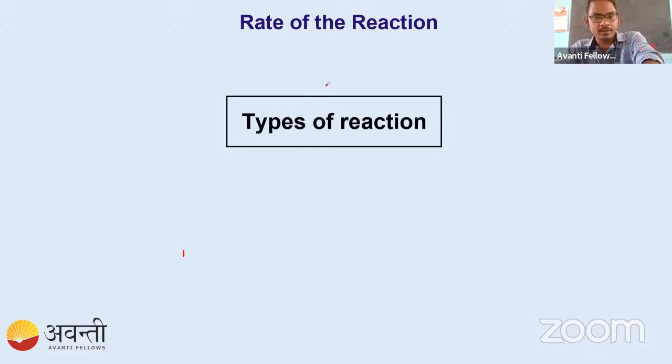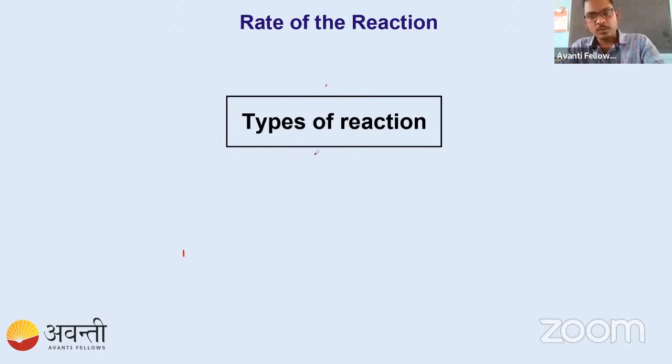Now let's see the rate of reaction. Rate means speed of the reaction. The speed may be different, na? Like if you are comparing the speed of this turtle with Usain Bolt, those are entirely different. The turtle is moving slowly, Usain Bolt is running very fast. So according to the speed, we have different types of reaction.